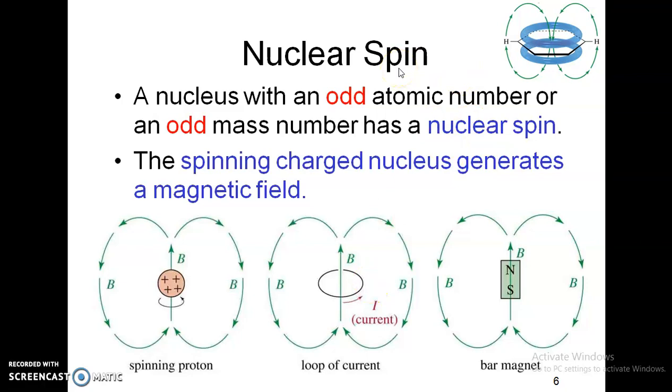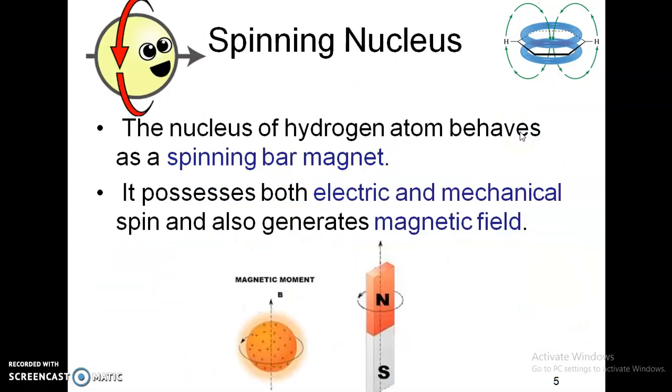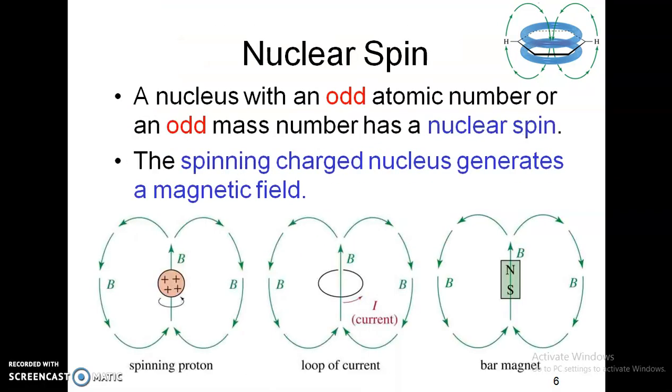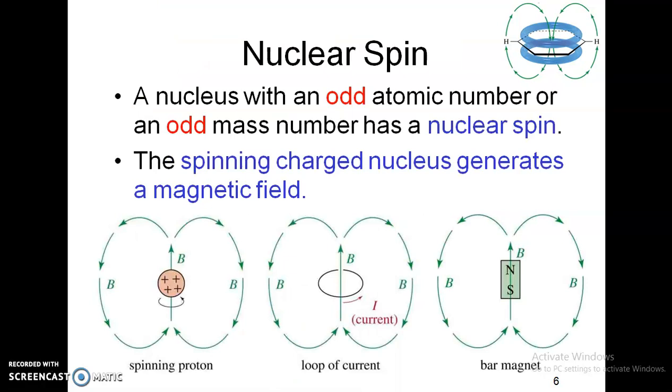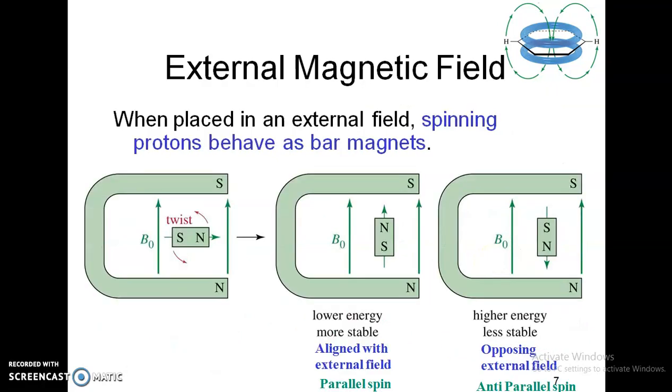When I talk about nuclear spin, which nuclei possess a nuclear spin? A nucleus with odd atomic number and odd mass number are the ones which possess nuclear spin. So the nuclei which have odd atomic number and odd mass number will possess nuclear spin and will behave as a spinning bar magnet, and hence it will have some kind of electrical and mechanical spin which will generate a magnetic field. Okay, so we know a bar magnet generates a magnetic field. So they are saying that spinning nuclei will also generate this kind of a magnetic field. So we are going to see how exactly.